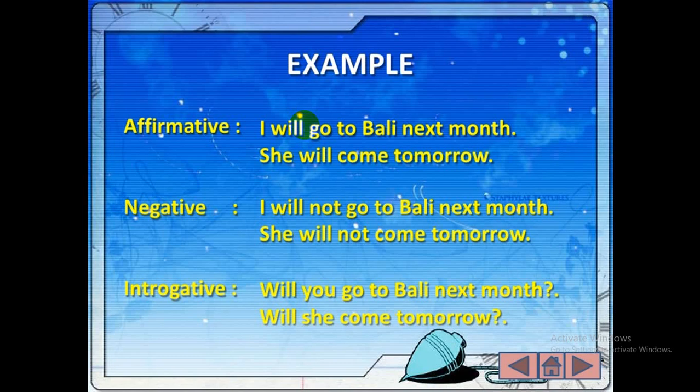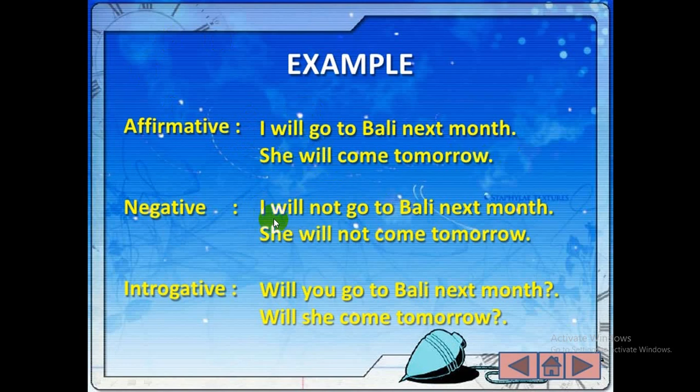That's why, with I and we, try to use shall instead of will. Both are correct, but you had better use shall in place of will for the first person. Now say: I will go to Bali next month, she will come tomorrow.